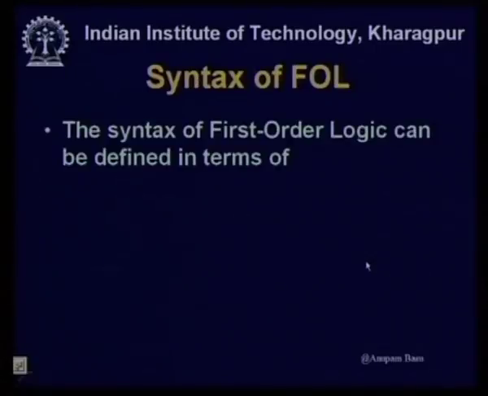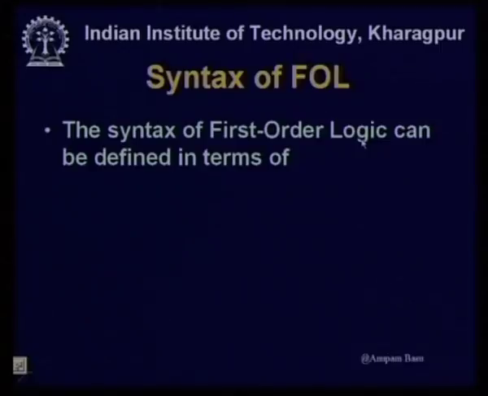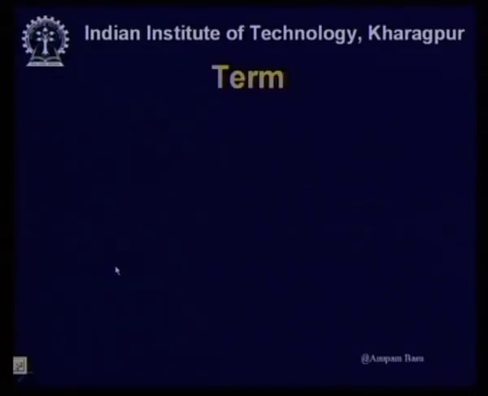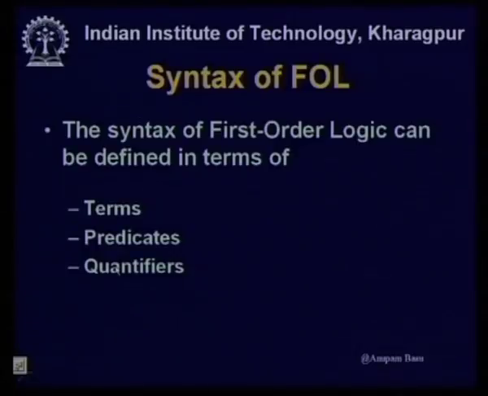So, what is added in first order logic? In first order logic, in addition to propositional logic, we have got the concept of variables and we have got concepts of quantifiers, which we will explain now. The syntax of first order logic can be defined in terms of terms, predicates and quantifiers. We can express them in terms of three things: terms, predicates and quantifiers. I will explain each of them one by one now.